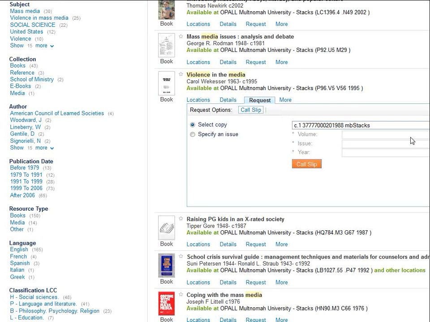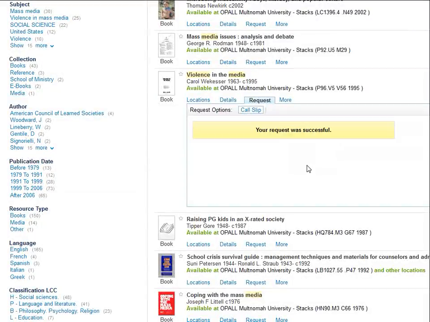If this were a title of interest, it can be requested. Simply hit the tab for Request, select a copy, and hit the call slip button. It will likely take a couple of days to get in. We will notify you via email once it is in. We will be looking at article features on Corbin Search in a future session.